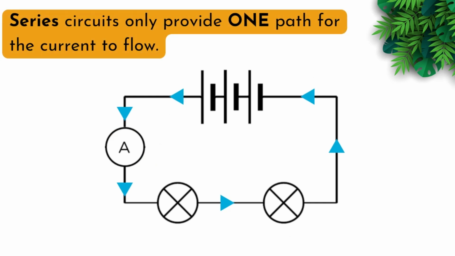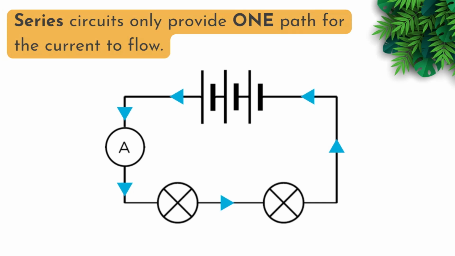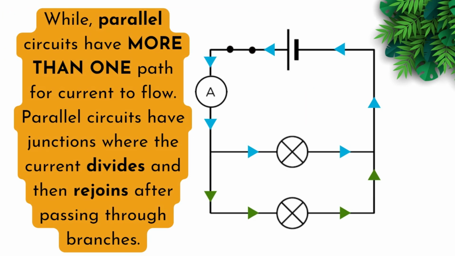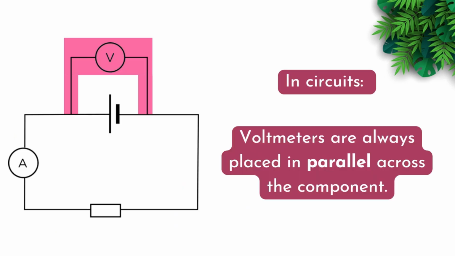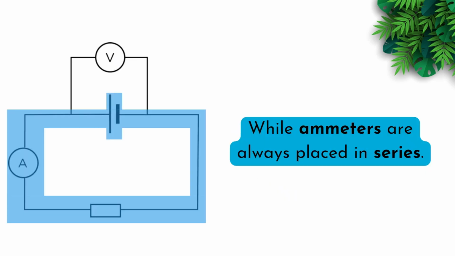Series circuits only provide one path for the current to flow, while parallel circuits have more than one path for current to flow. Parallel circuits have junctions where the current divides and then rejoins after passing through branches. In circuits, voltmeters are always placed in parallel across the component, while ammeters are always placed in series.